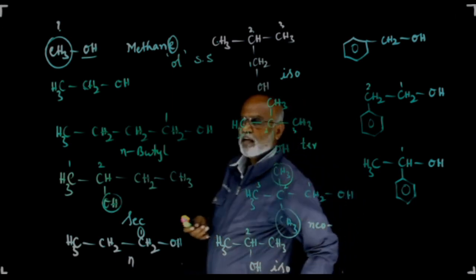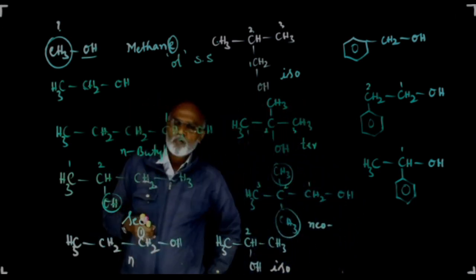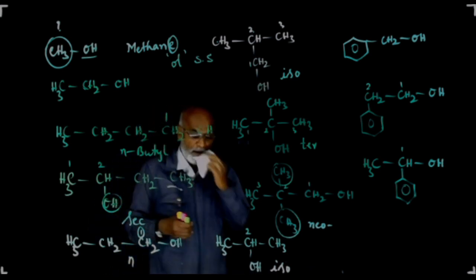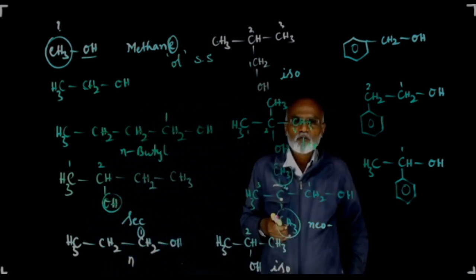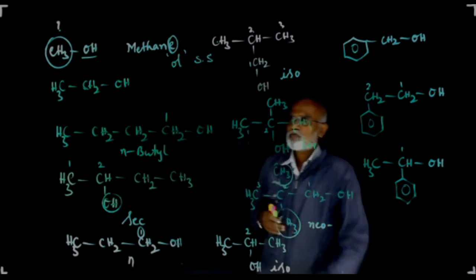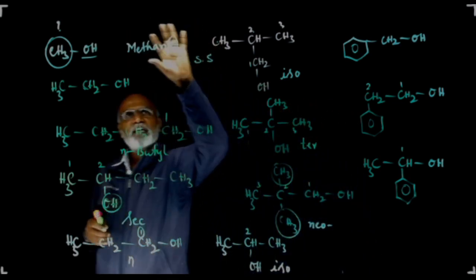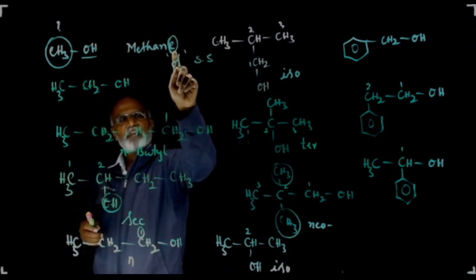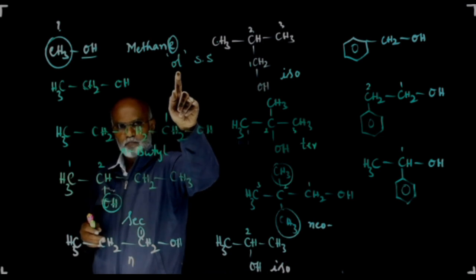So let me take the IUPAC names one by one once again. The IUPAC name of an alcohol can be obtained by naming the hydrocarbon group. You have to select the longest possible carbon chain, which will give you the parent alkane. In the name of the parent alkane, the last letter E should be replaced by OL.